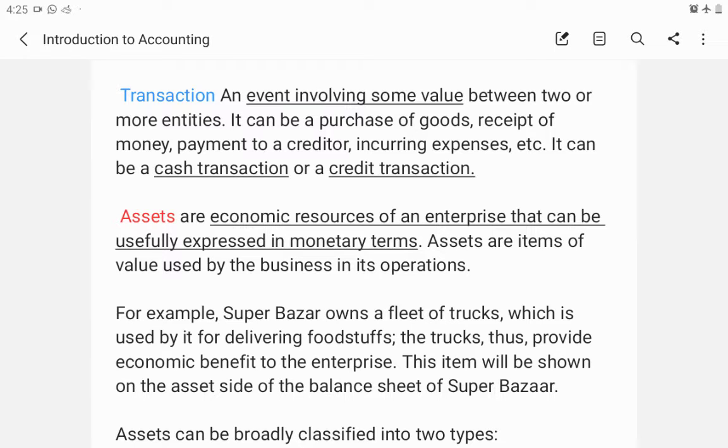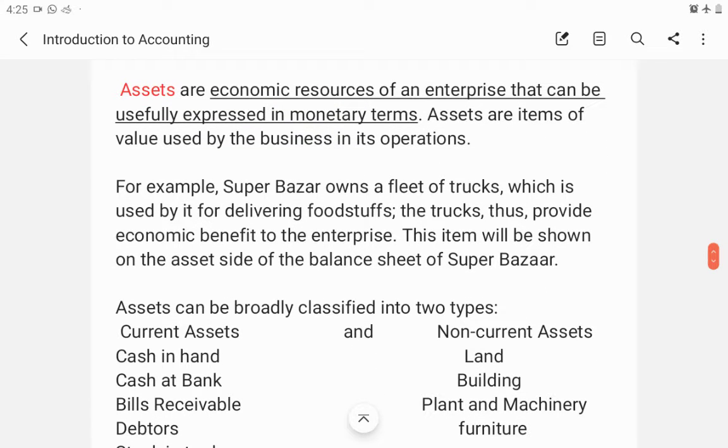Next is assets. Assets are the economic resources of an enterprise that can be usefully expressed in monetary terms. So, assets are the resources that the organization uses to earn profits. These assets can be land, building, or current assets like stock of the current year. All these things will generate profit for them, and it is quantifiable in terms of money. So, those resources are called assets.